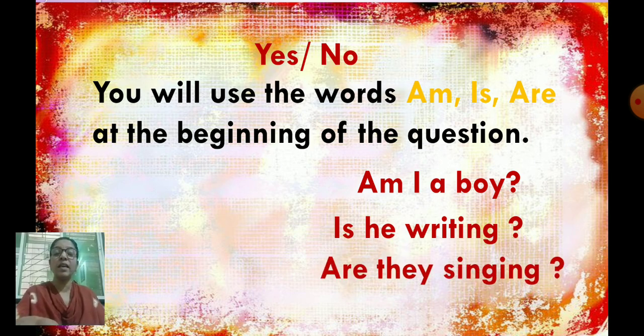Are they singing? Are is used for many persons. So when we talk about many persons, we use are. Are they singing?